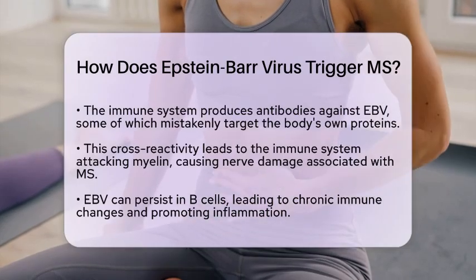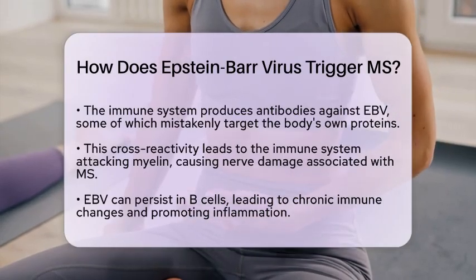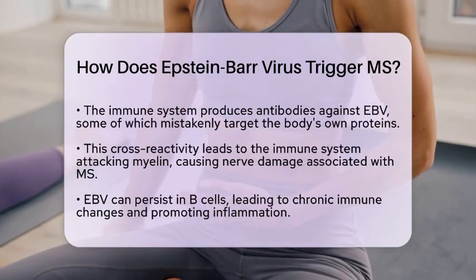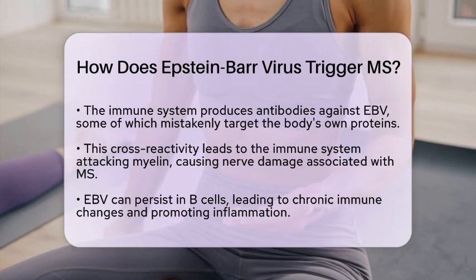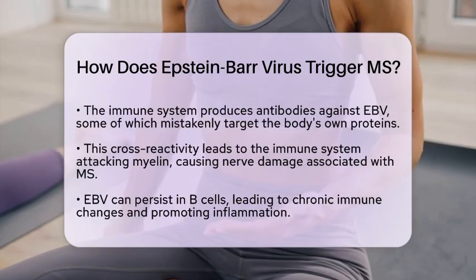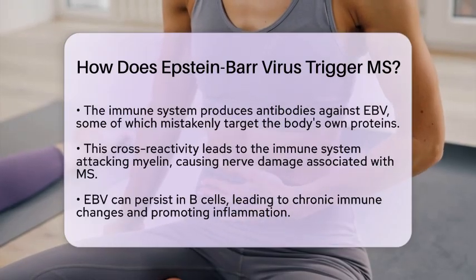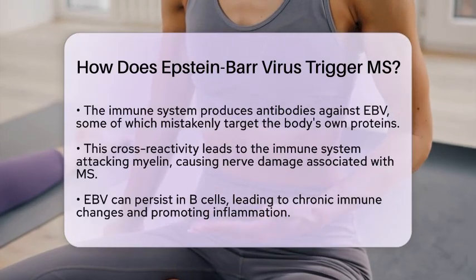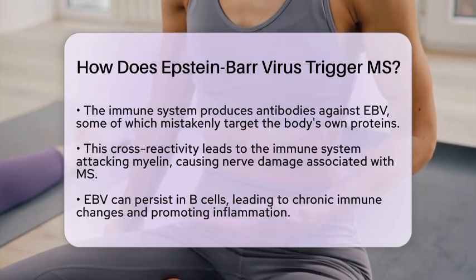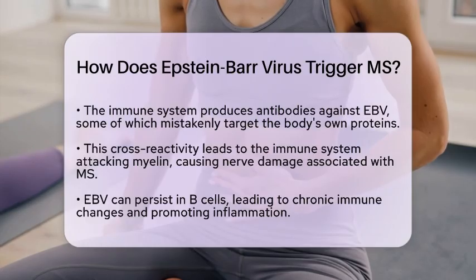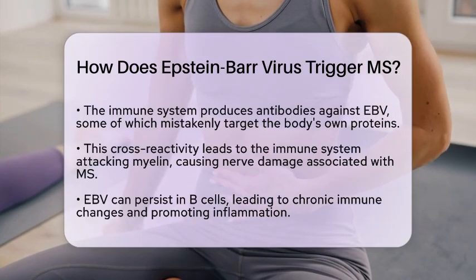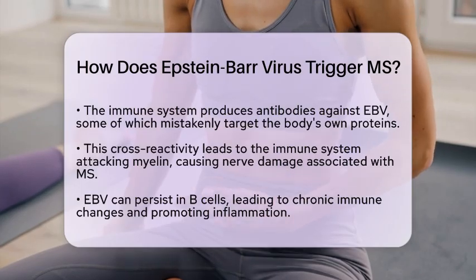Moreover, EBV has the ability to infect and persist in B cells, which are a type of immune cell. This persistent infection can lead to chronic changes in immune function, promoting inflammation and autoimmunity in individuals who may already be genetically susceptible to MS. While researchers are still working to fully understand how EBV alters immune responses to drive MS progression, it is clear that the interactions between the virus, immune activation, and genetic factors are complex.